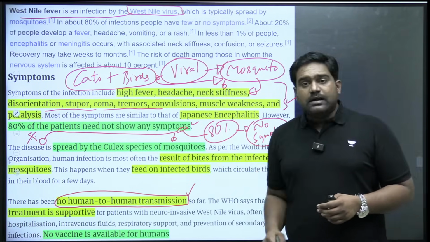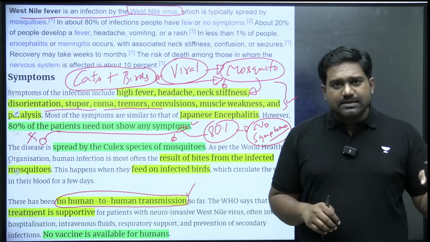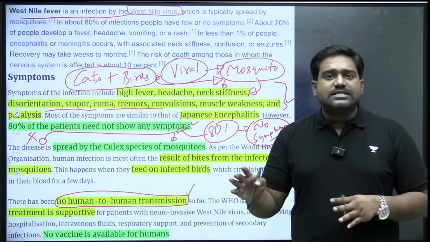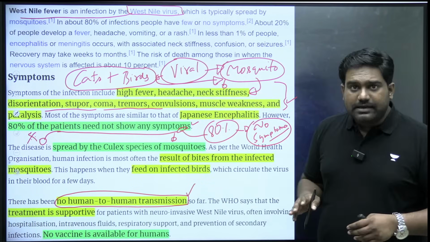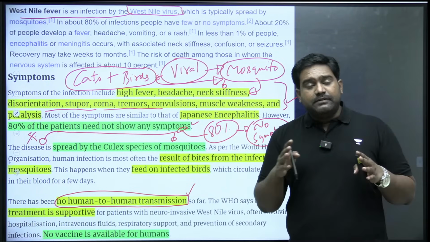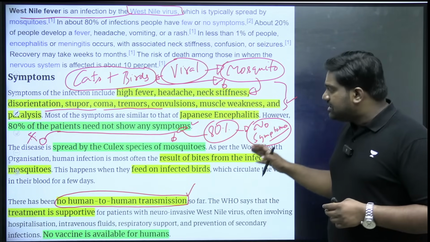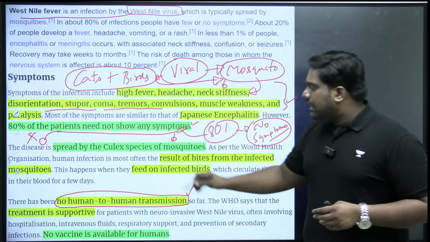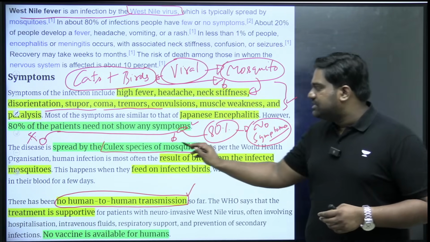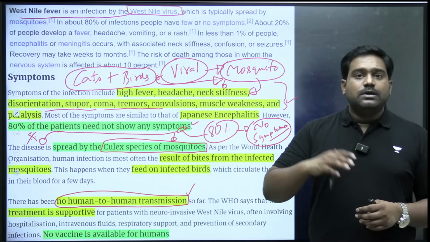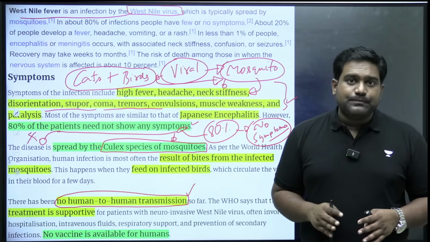So that is one comparison which has been drawn. The symptoms of West Nile fever are a little similar to that of Japanese encephalitis. There is an attack on the nervous system which happens in very aggravated cases. But in 80% of the cases, there are no symptoms at all, and it is the Culex species of mosquitoes, the female mosquito, which is responsible for transmitting the virus.